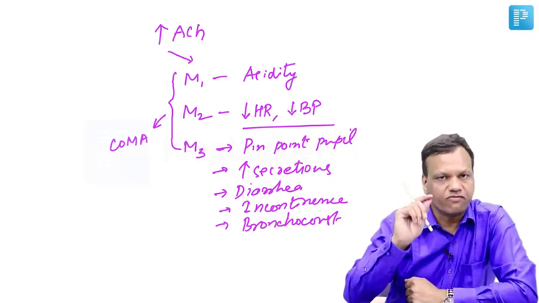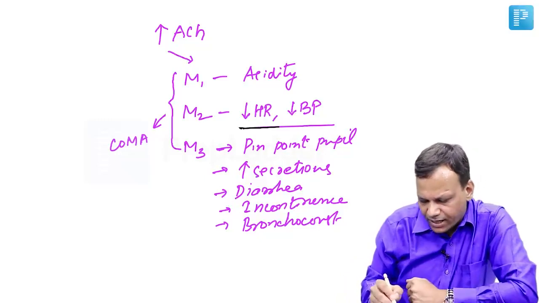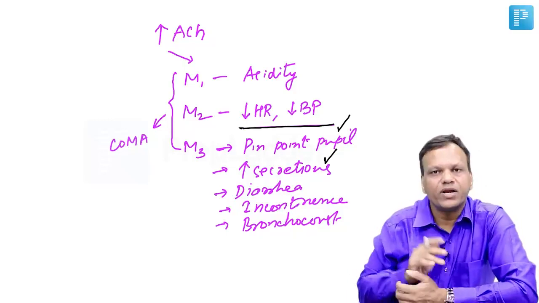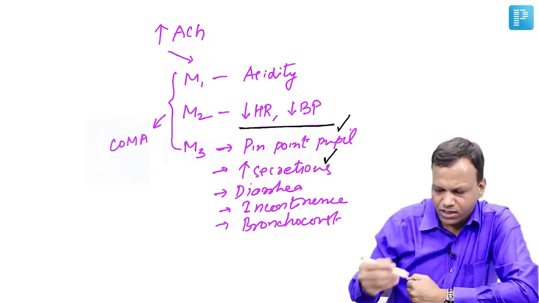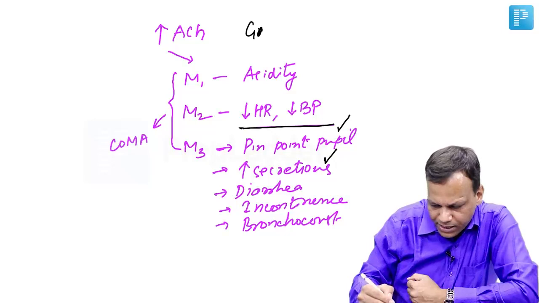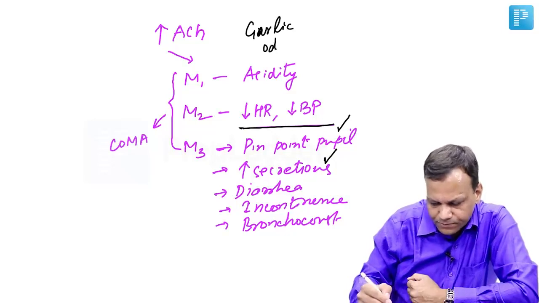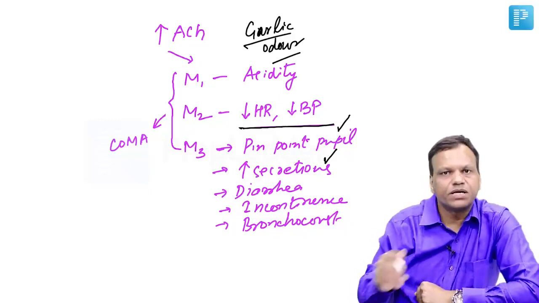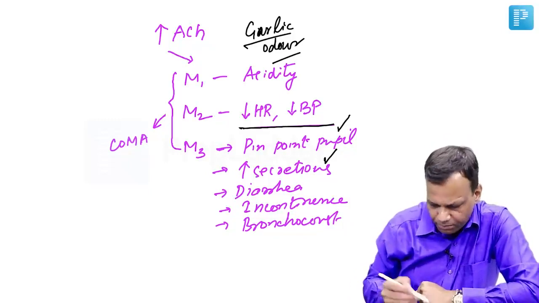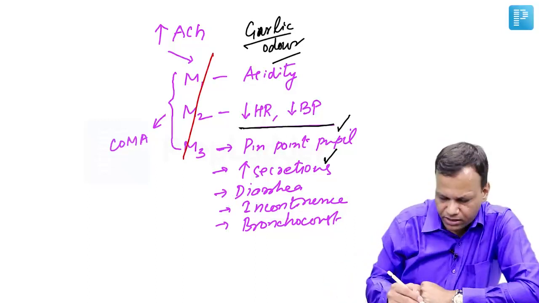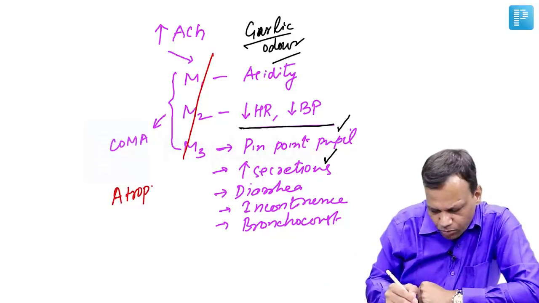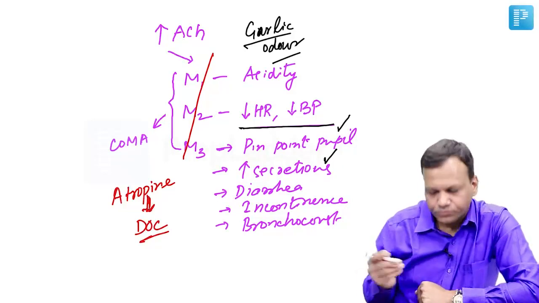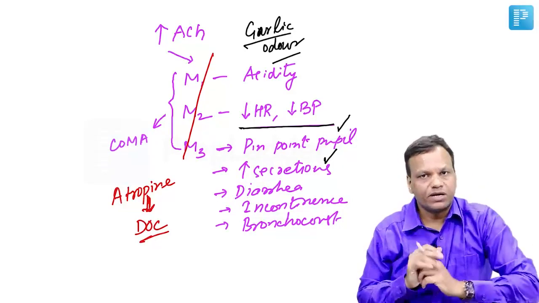The patient usually is a farmer, presenting with bradycardia and hypotension on examination. But the most important symptoms are pinpoint pupil and increase in secretions. Now another important thing, sometimes the characteristic garlic odor is also present in organophosphate poisoning. Now all these symptoms can be treated by blocking them, and the drug which blocks all of them is atropine. So atropine is the drug of choice for organophosphate poisoning and carbamate poisoning.